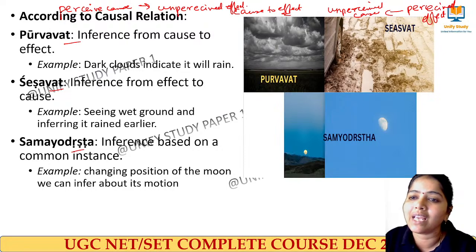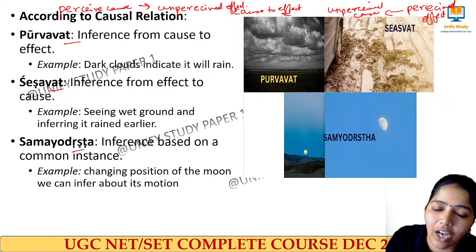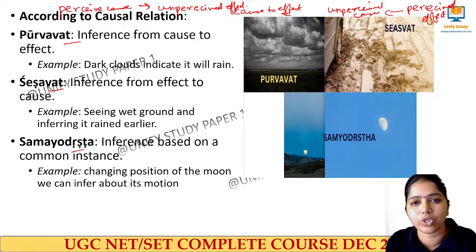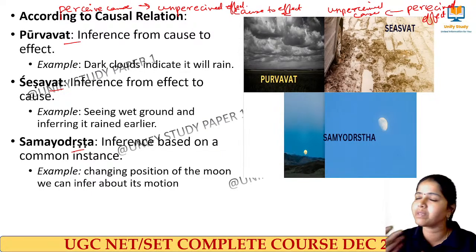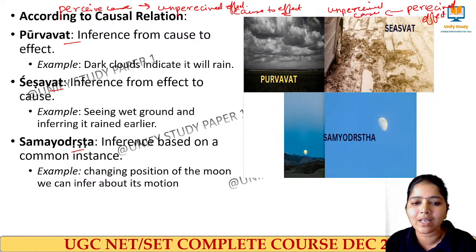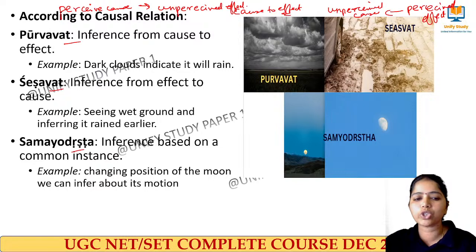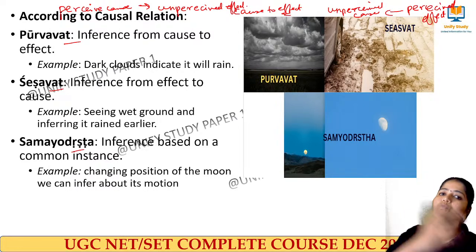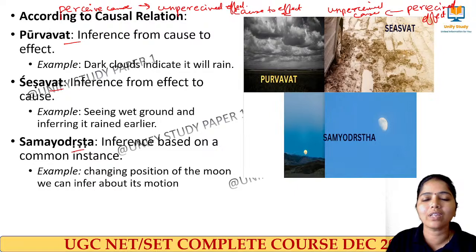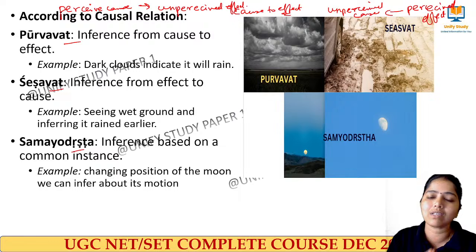So the inference is from effect to cause, and that is called Sheshavat Anumana. And next we have Samanyato Drishta. It means inference based on common instance. Simple example: when we get up in the morning, the sun rises in the east, and the moon definitely will be there on the opposite side, right? By the changing position of the moon and the sun, we infer that kind of knowledge, which we call Samanyato Drishta. Changing position of the moon, we can infer the moon is moving around. You understand? Inference based on the common instances which are happening, that is called Samanyato Drishta.